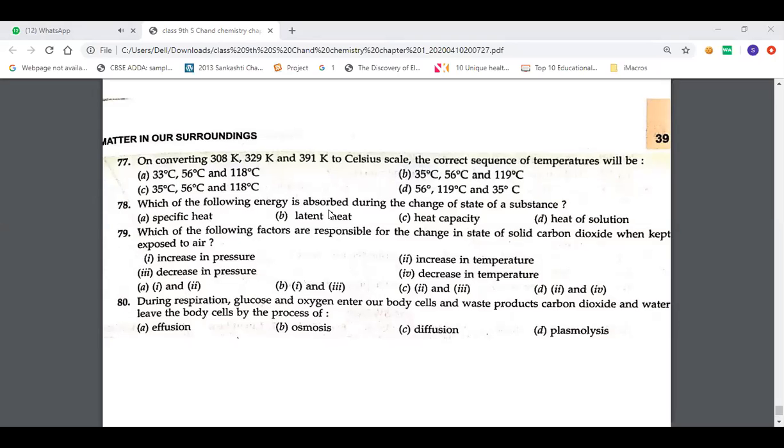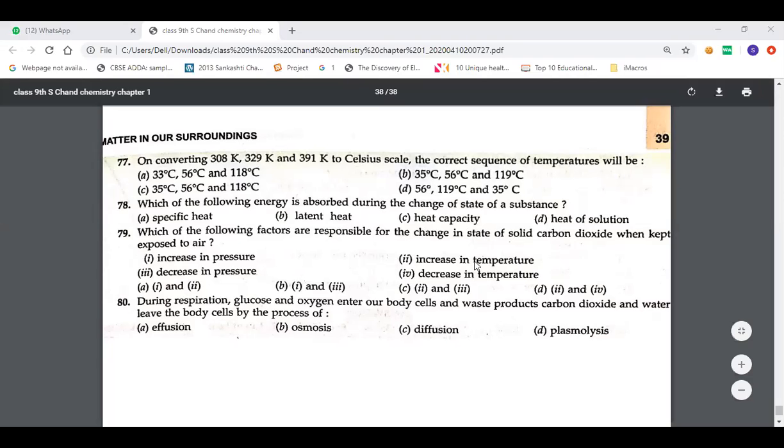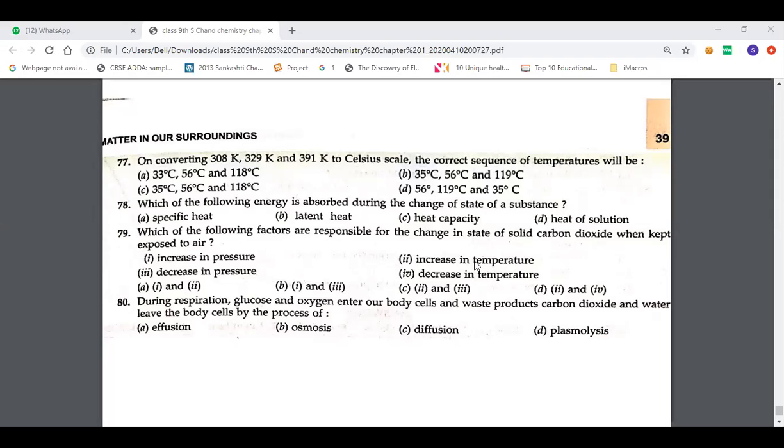Which of the following energy is absorbed during the change of state of a substance? Latent heat. Which of the following factors are responsible for the change in state of solid carbon dioxide when kept exposed to air? Increase in temperature and decrease in pressure. It is solid to gaseous conversion. That will happen with the increase in temperature, and the same conversion can be done by the opposite in pressure, that is decrease in pressure. So second and third option, that is C option.